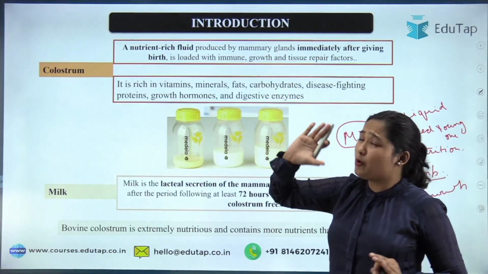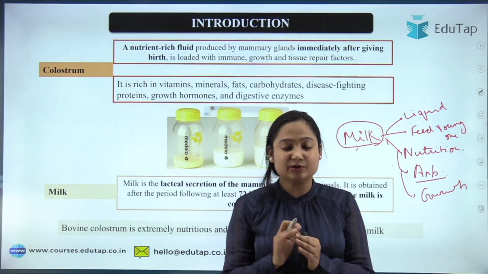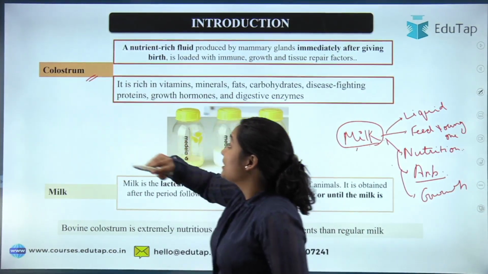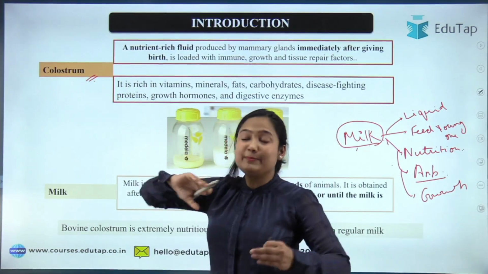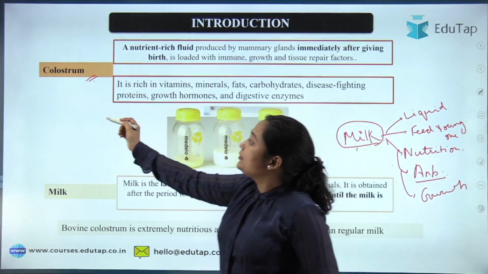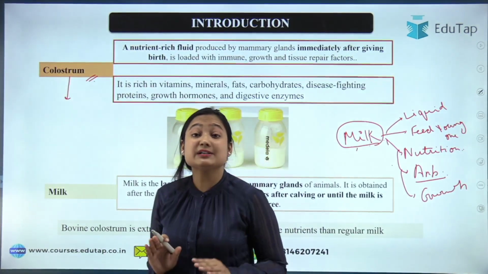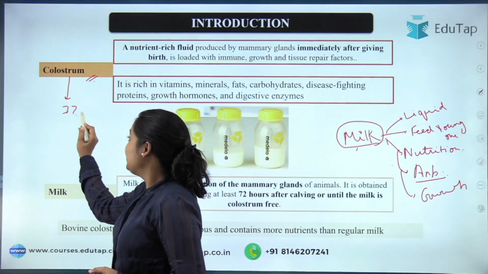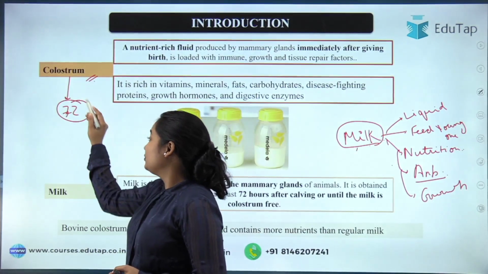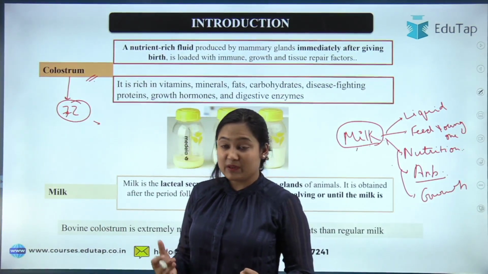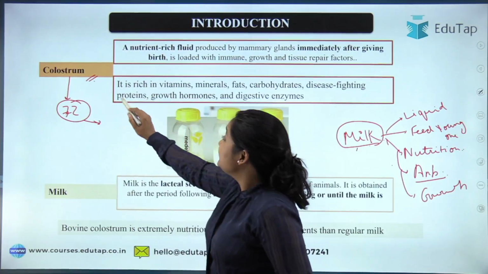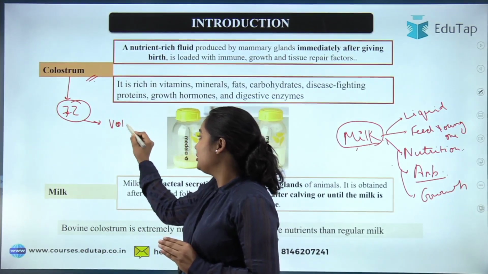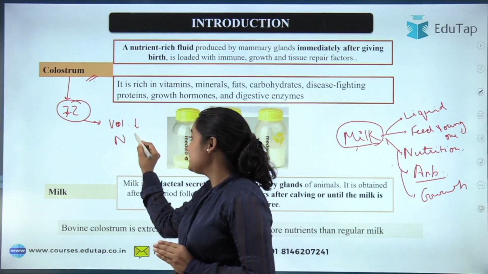Now, is milk the only nutritious liquid? The answer is no. The other nutritious and nutrient dense liquid is colostrum, which is produced by mammals through the mammary gland. Now what is the difference? First of all, you have to understand that colostrum is the first milk, produced after giving birth, up to 72 hours. This colostrum is produced by the females from the mammary gland, and it is nutrient dense even though the volume is less. So volume is low but nutrient density is high.